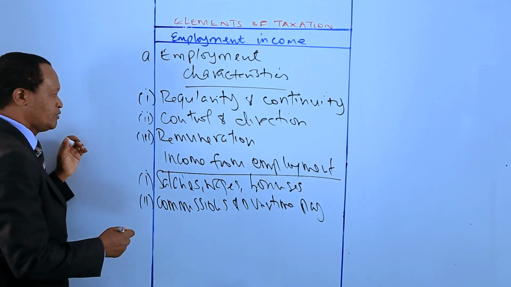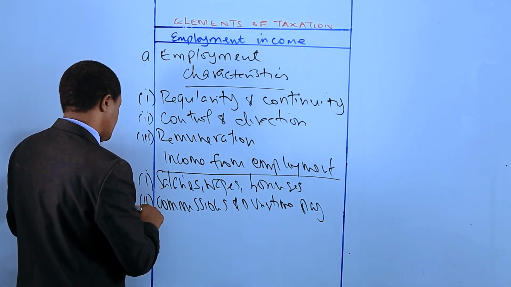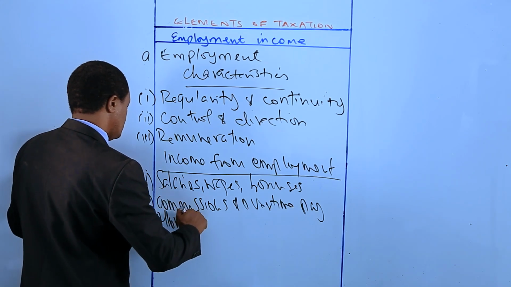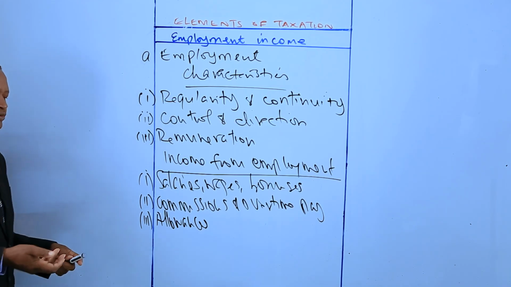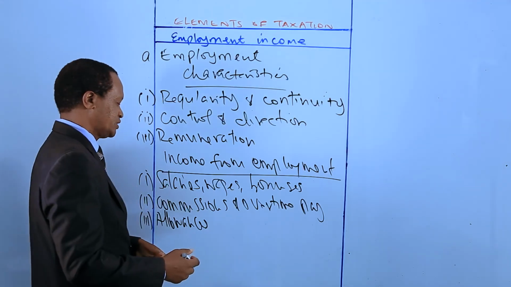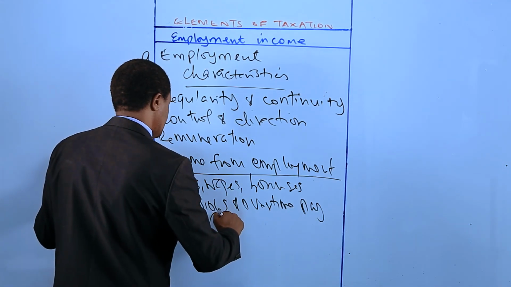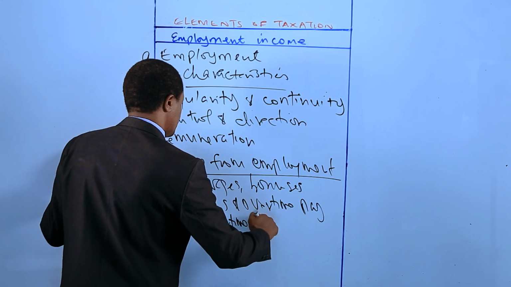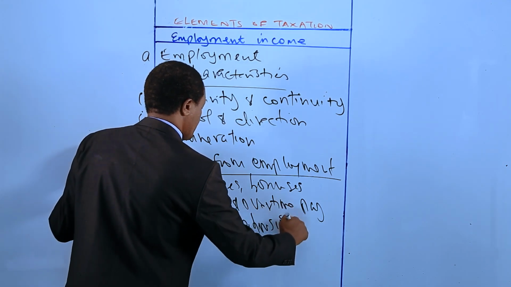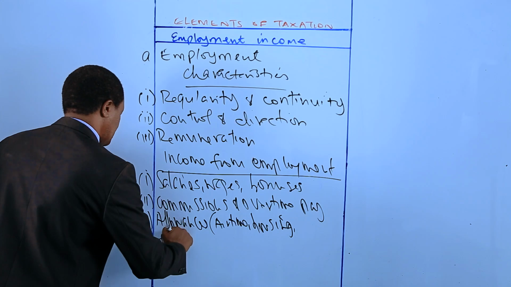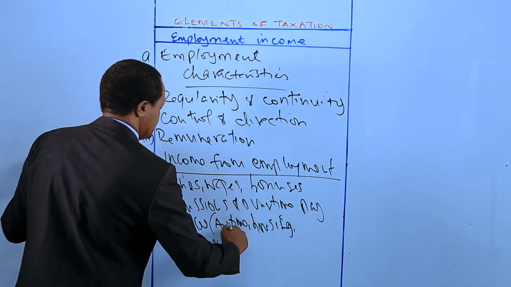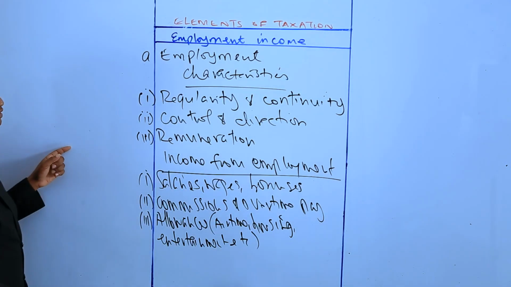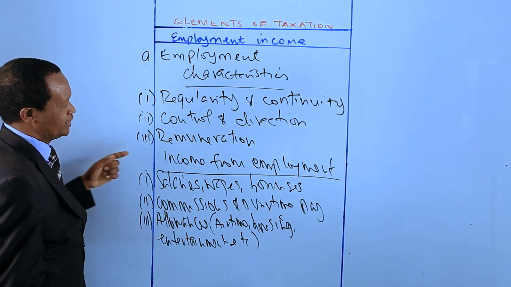There could also be income in form of allowances. The employee may also receive allowances. For example, housing allowance, transport allowance, entertainment allowance, airtime allowance, etc. So there are many different forms of allowances that are related to employment.